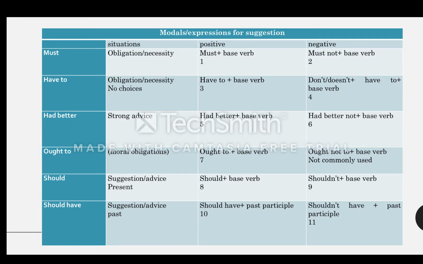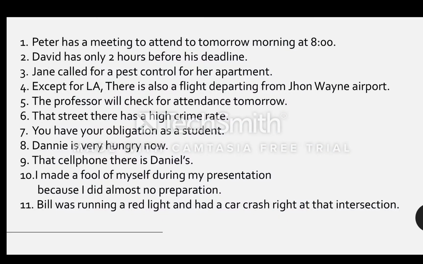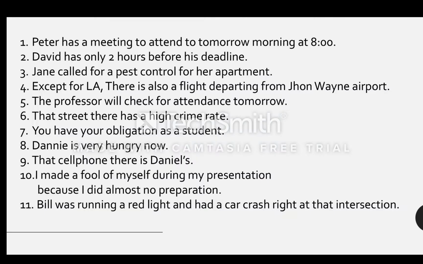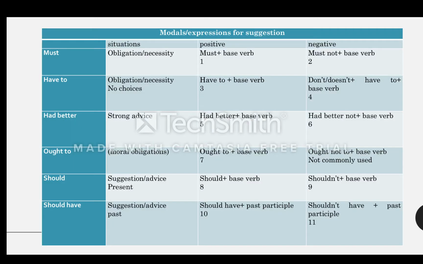Okay, now the eighth. Danny is very hungry, so she should eat something. Now the ninth. That cell phone there is Daniel's. It's not yours, so you shouldn't look at it.